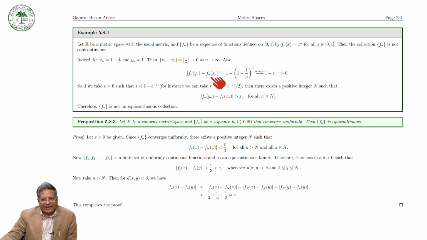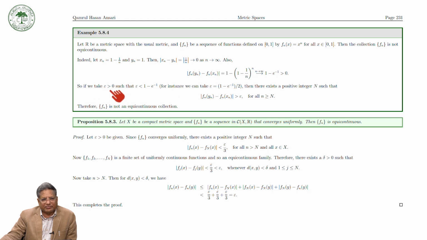Now Fn(xn): you put x equal to 1 minus 1 over n, so it is (1 minus 1 over n) raised to the power n. Now this converges to e raised to the power minus 1 as n tends to infinity, so Fn(yn) minus Fn(xn) converges to 1 minus e raised to the power minus 1, and this is always greater than 0.